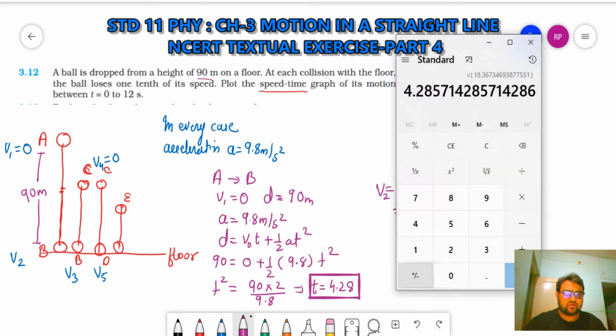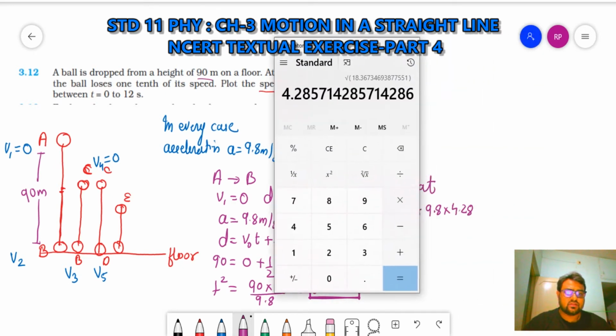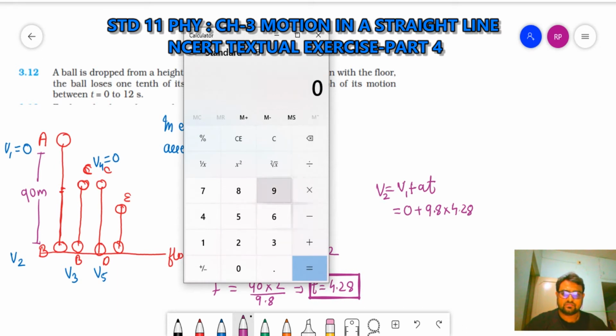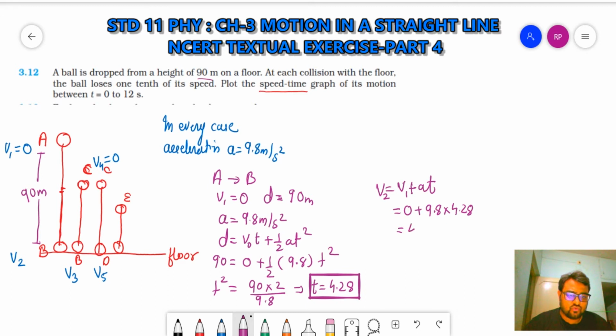So let us calculate that. 9.8 into 4.28 is equal to 41.94. Here I got V2 equal to 41.94 meter per second. Clear? Okay, so time 4.28, V2 41.94.